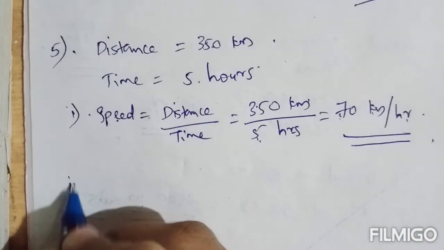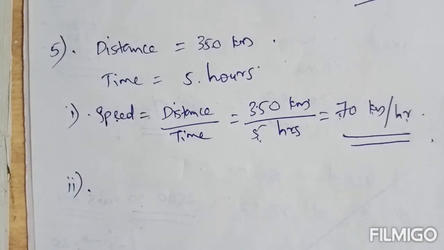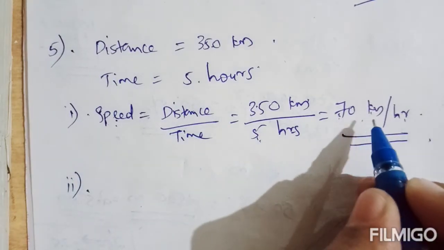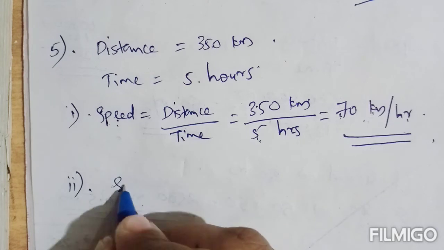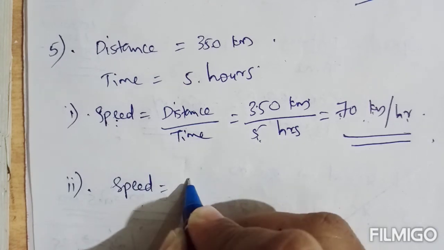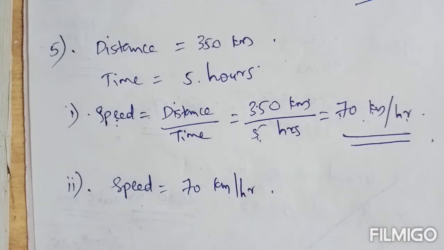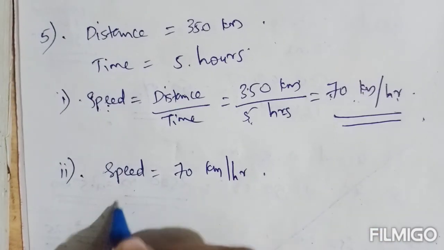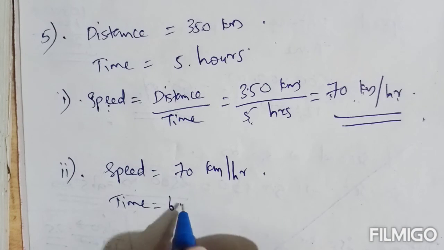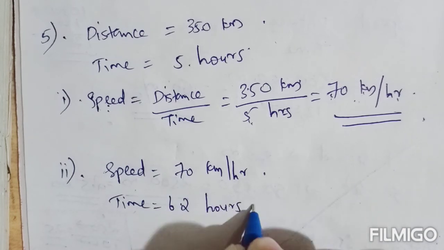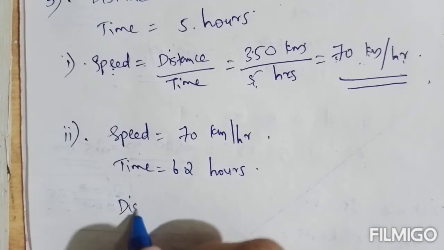Okay, in that second question, distance covered by Rohit in 6.2 hours. So his speed is given here. Speed of Rohit, it is 70 kilometer per hour, and in the second question, time is given, 6.2 hours. Okay, we have to find the distance.